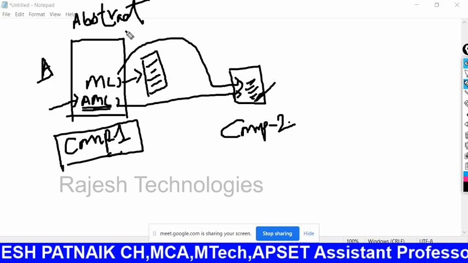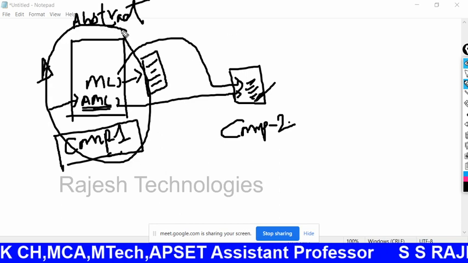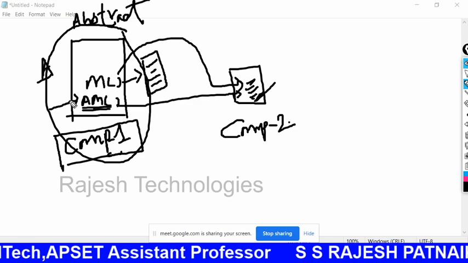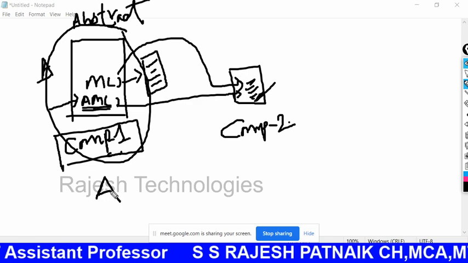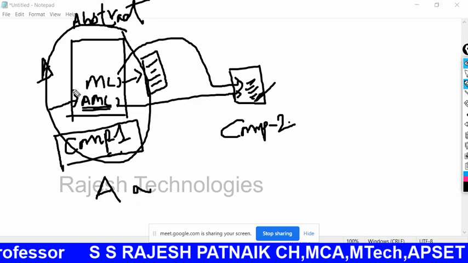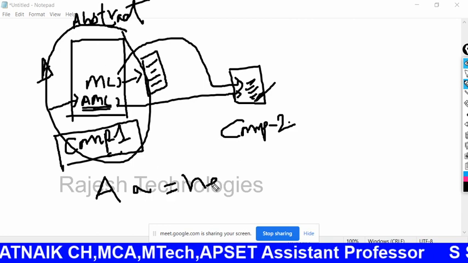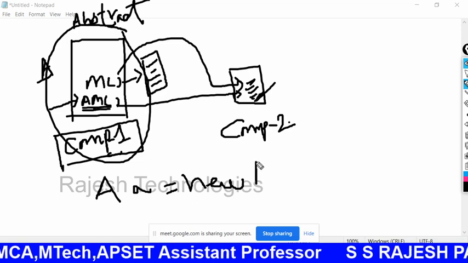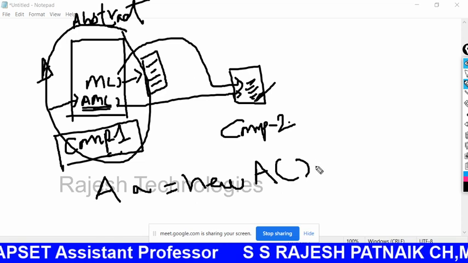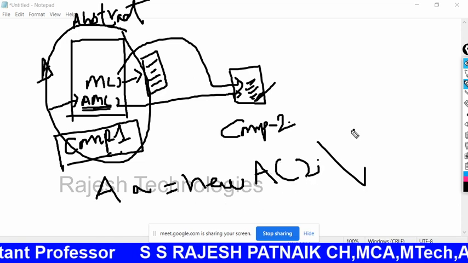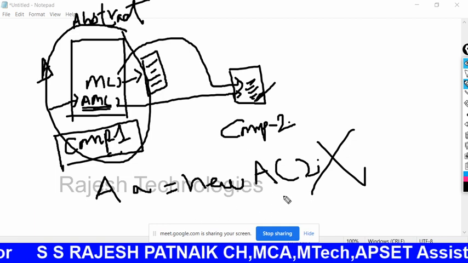At the same time, you have to understand a very good point: you cannot create an object for class A if A is an abstract class. You cannot create an object like this. This is wrong. Why is it wrong?